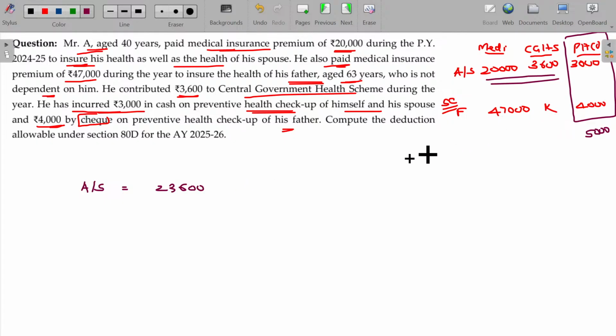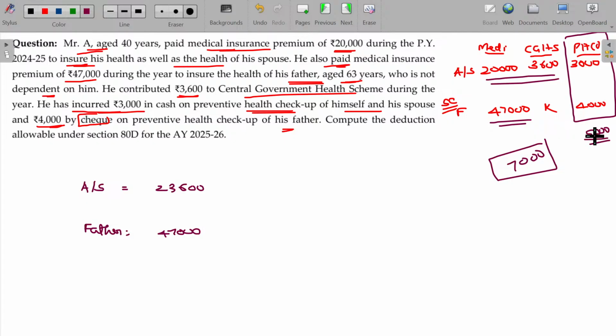Okay. For parents, father, how much can be claimable? Senior citizen, so he has the eligibility to claim up to 50,000 rupees. So we can take 47,000 rupees. Now, in this 3 plus 4, 7,000 amount paid for the preventive health checkup. Though the payment is 7,000 rupees, you are eligible for only 5,000.